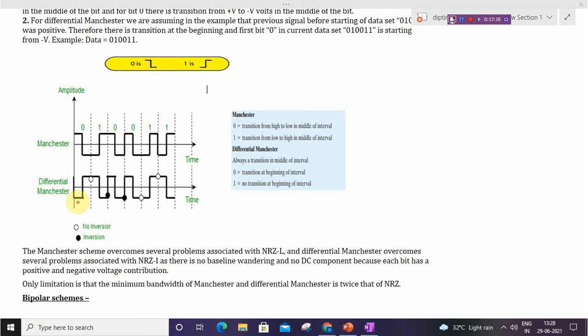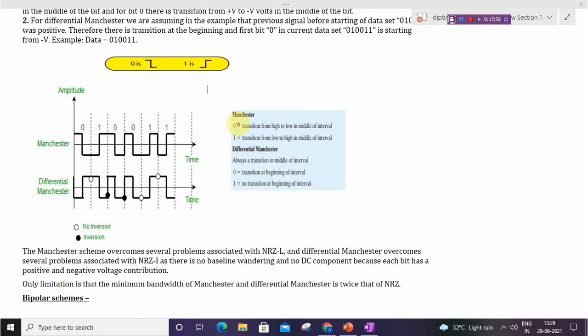So for 0 there is a transition at the beginning, so from positive there will be a transition at the beginning, and from negative it will again go to positive, and for 1 there will be no transition, and always a transition in the middle of the interval. Again for the 0 there will be a transition at the beginning and a transition in the middle of the interval, again for the 0 there will be a transition, and again for 1 there will be no transition. Here there will be no transition, and again in the middle it will go up, and for 1 again there will be no transition.